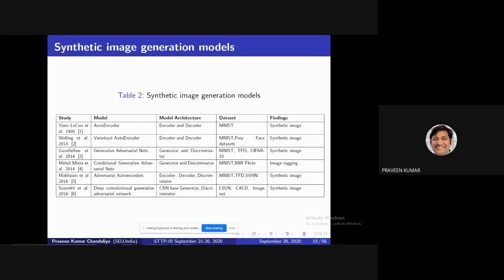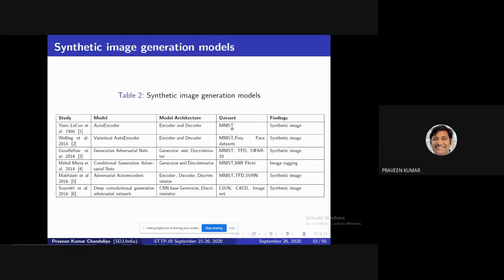Then how to generate next. Once you are familiar with the data sets, our next task is which model we can select and how to run our program or develop our code. There are different types of synthetic image generation models. The first, by Yann LeCun, who is a father of biometrics, developed the autoencoder concept. In an autoencoder, you have two components, an encoder and a decoder. In the coming slides, we discuss what an autoencoder is, how it works, how we can train it, and which loss function we apply.